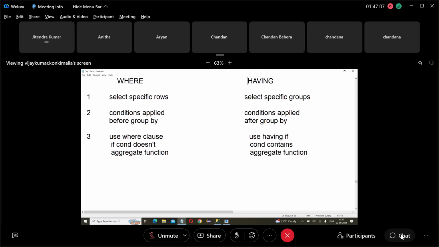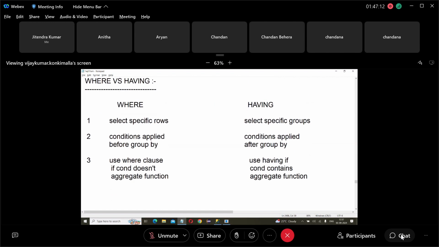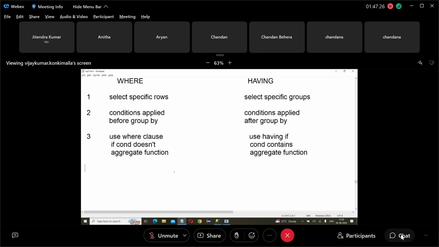Now, if before group by you want to filter the data, then use where. If after group by you want to filter the data, then use having. Okay. Then suppose, for example, I ask: find the departments. Display departments.